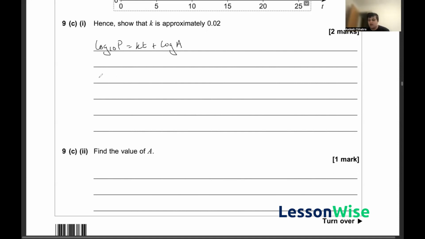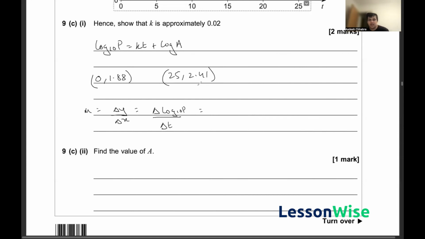So our first point here is 0, 1.88 from our graph, and our second point is 25, 2.41. And we know that our gradient, or m, is equal to the change in y upon the change in x, which in our case is the change in log base 10 of p upon the change in t.